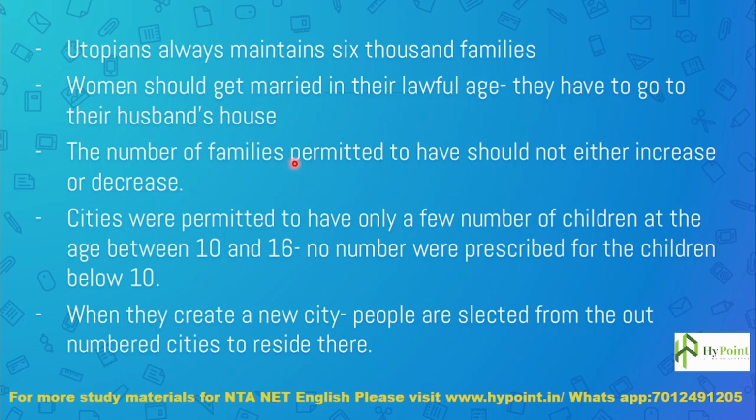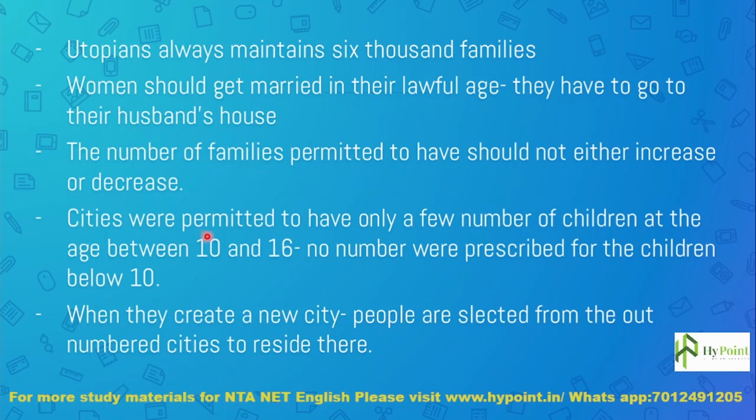And the number of families permitted should not either increase or decrease. So the number of families permitted to have in a city should neither be increased nor decreased. Okay, so there is a certain number of families that a city can possess, and that number should neither increase nor decrease.